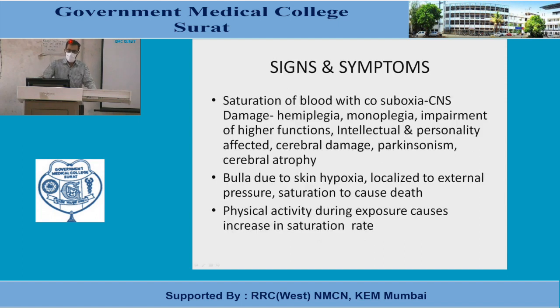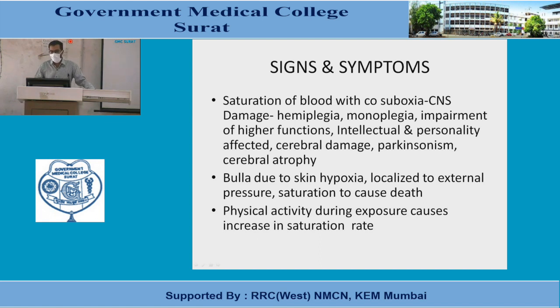What are the various signs and symptoms? As I told you, carboxyhemoglobin is formed, oxygen supply to the tissue is inhibited, and the most sensitive tissue is the brain. The brain shows asphyxia changes, anoxia changes. So there will be CNS damage, hemiplegia, monoplegia, impairment of higher function, intellectual and personality changes, cerebral damage, Parkinsonism, and cerebral atrophy may be found, and there will be skin sores and bullous lesions due to skin hypoxia localized to external pressure, and saturation can cause death.